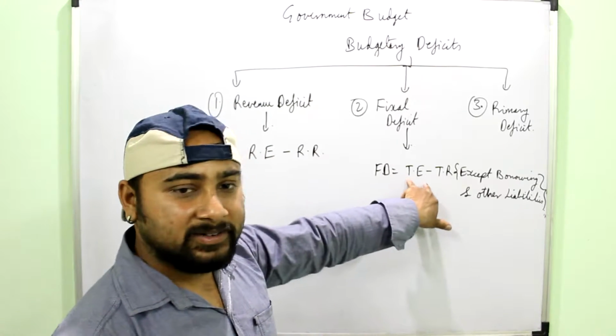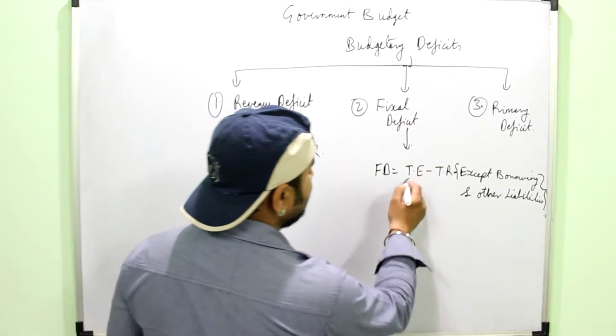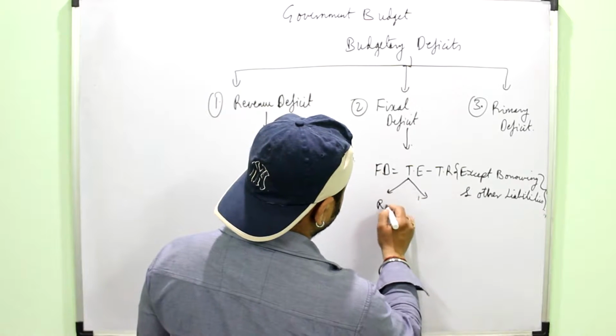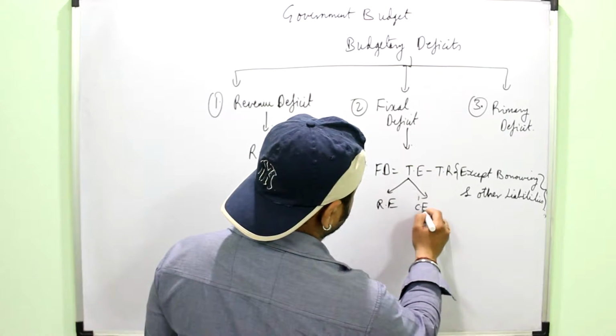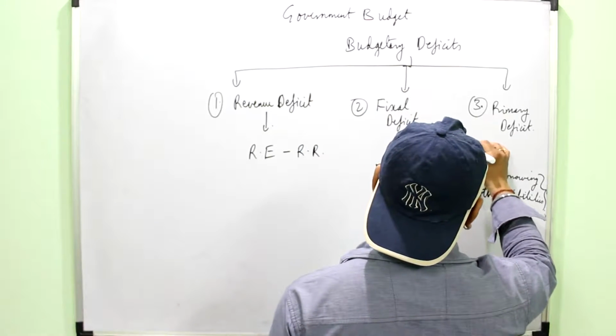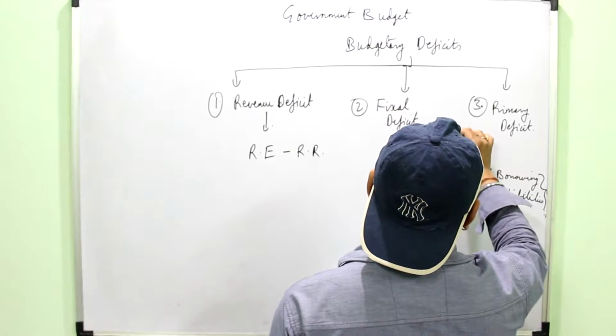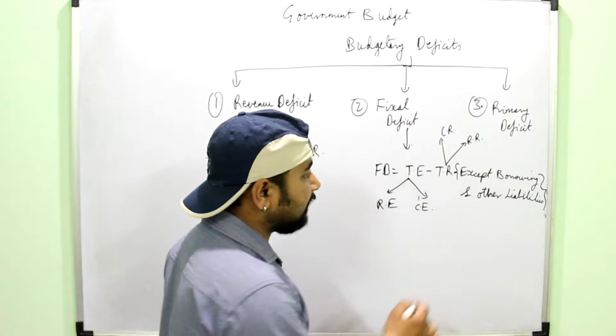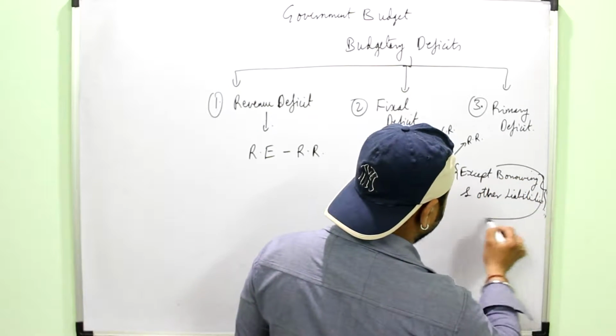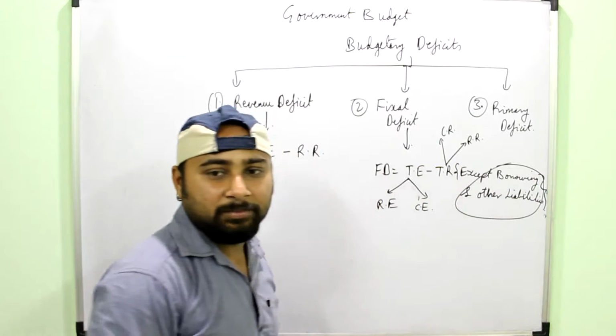Total expenditure means revenue expenditure as well as capital expenditure. Then total receipts means all revenue receipts and all capital receipts, but except the borrowing and other liabilities. This is an important thing.